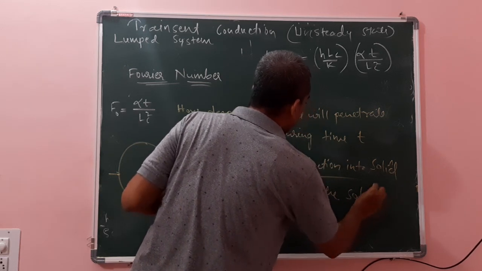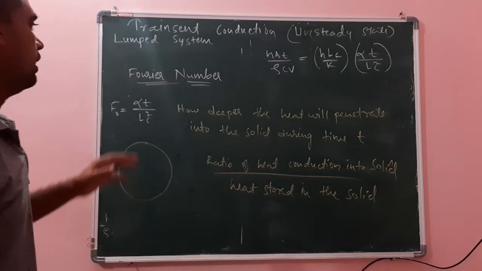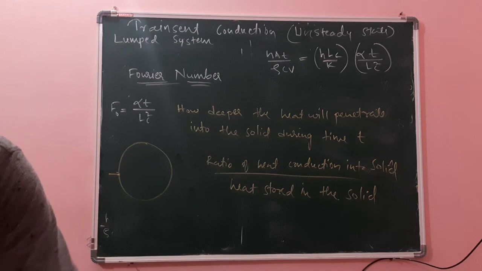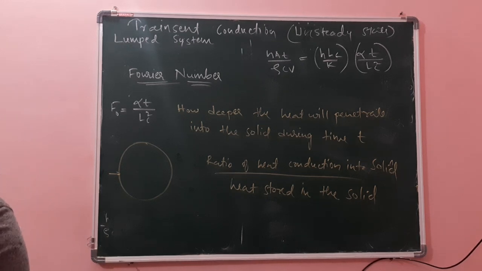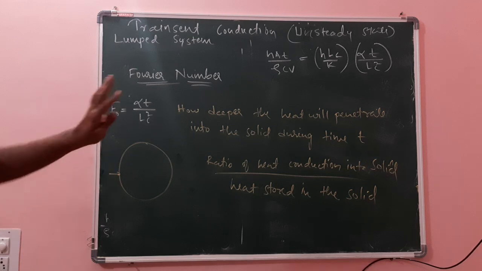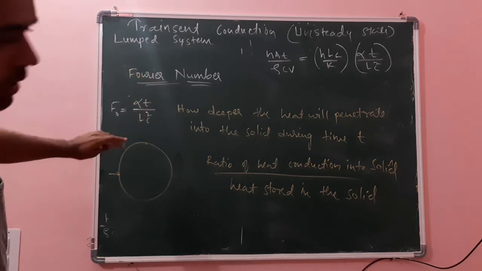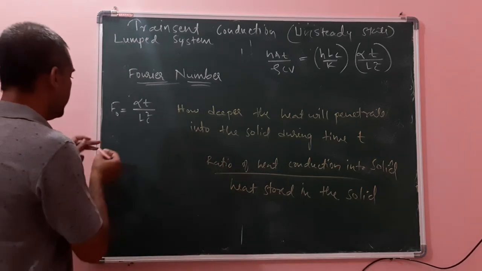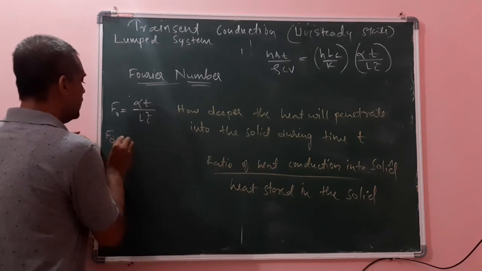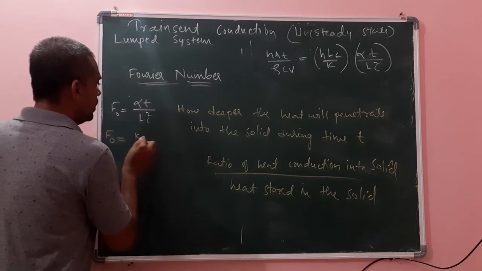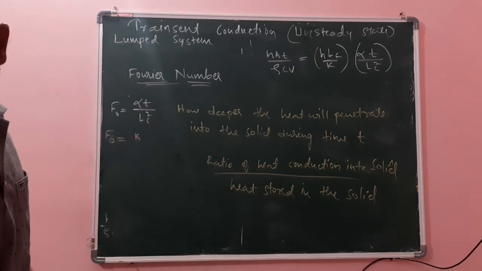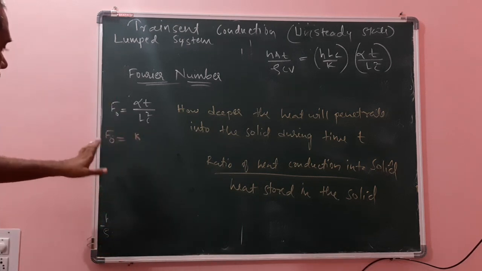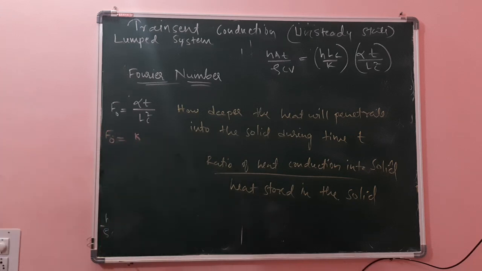Like this also we can give it. If we want to know still more, I can explain it. What does this alpha mean? Alpha is equal to k divided by rho Cp. Therefore I can write k divided by rho C. I think if you know this much it is sufficient.